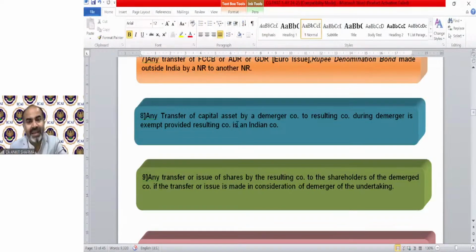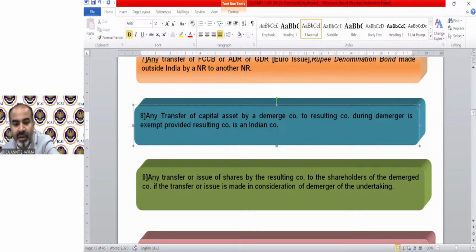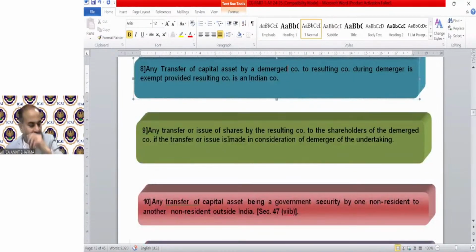Transfer of a capital asset by a demerged company to the resulting company during demerger is exempt, provided the resulting company is an Indian company. Same provision, exactly the same for the share case.